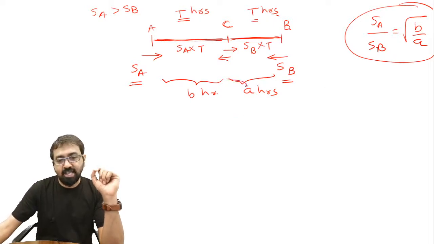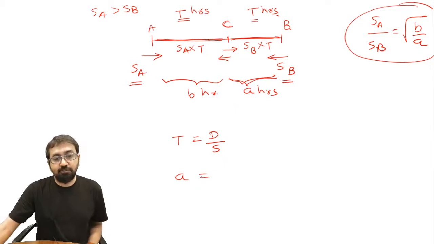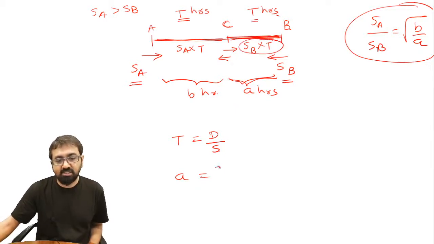So can I say this time is equal to distance by speed, right? So this A hours should be equal to: the person from A has to travel this CB distance, that is SB into T distance, at what speed? At its own SA speed.